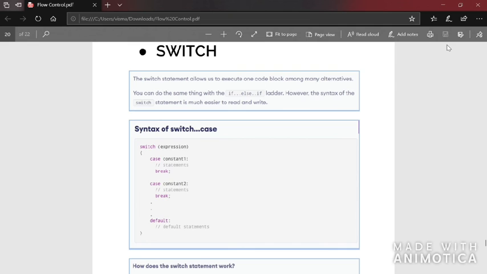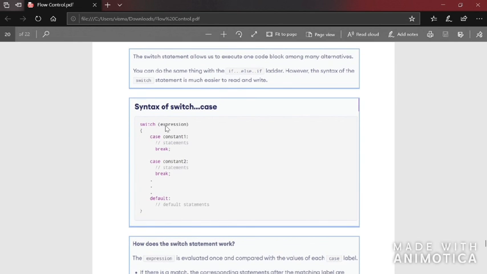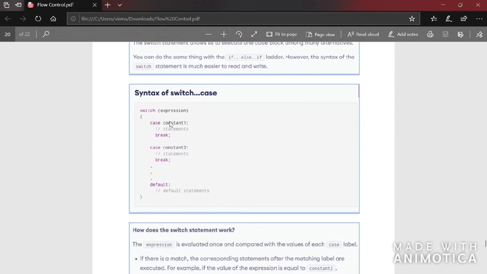Let's see the syntax of switch case. Switch expression, inside the opening bracket we have case constant break. After case constant, there is a colon, then there are statements which should be executed. If this is true, then there is break, case constant, next break, again this, after that default. So imagine that there is a condition here, or a particular variable here.